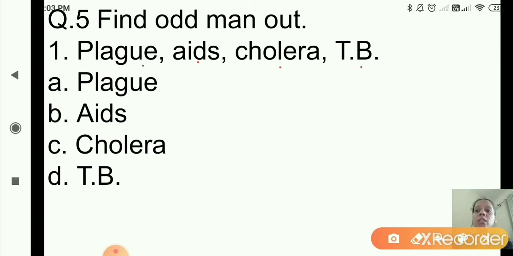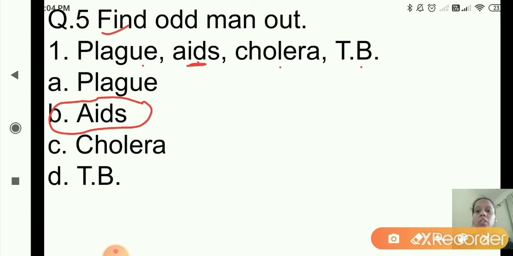Yes, plague, AIDS, cholera and TB. Odd man out is AIDS, right? Because this is a viral disease and all other are bacterial diseases. So where is the option? That is option B, AIDS. So you will click on the second option, that is AIDS. Why? Because AIDS is a viral disease and all other are bacterial diseases. Okay, so in this way you will solve question number 5, find odd man out.